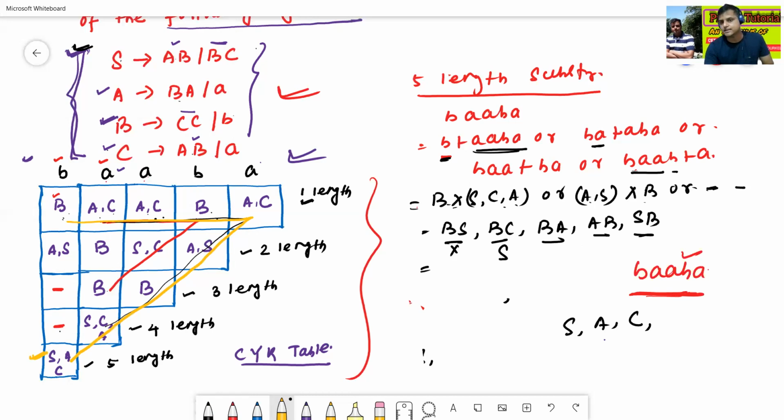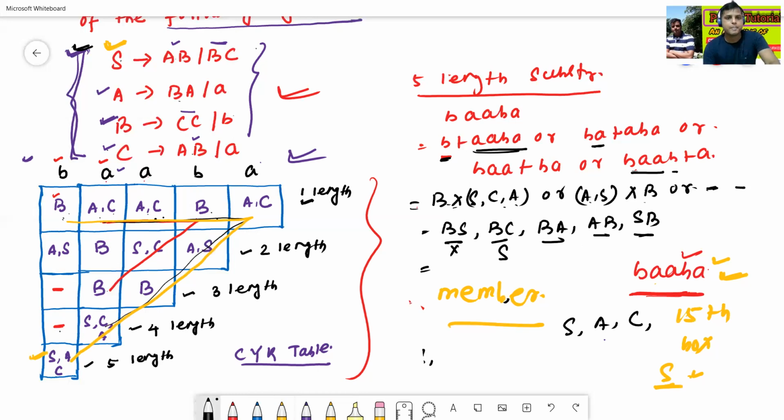This box means 15th box. The 15th box contains S. S is the starting symbol. So BAABA is a member of the given grammar. Okay. So we can write. I'm just erasing here.